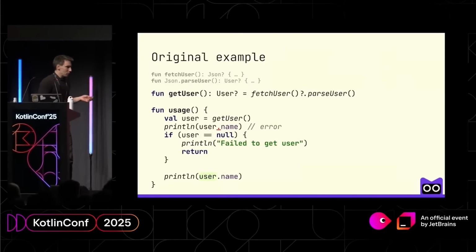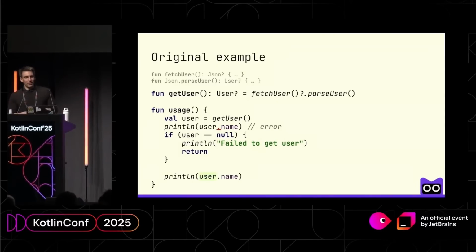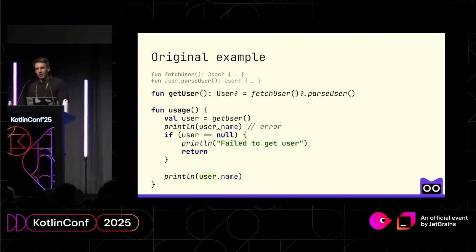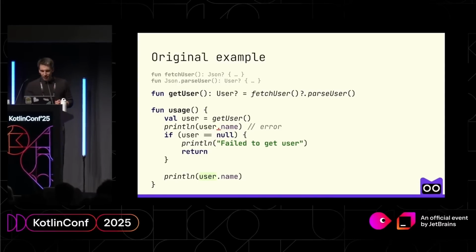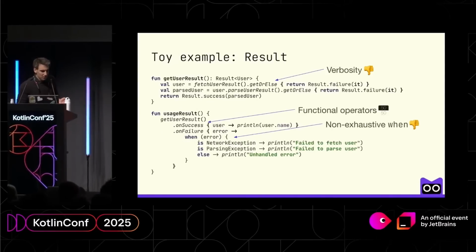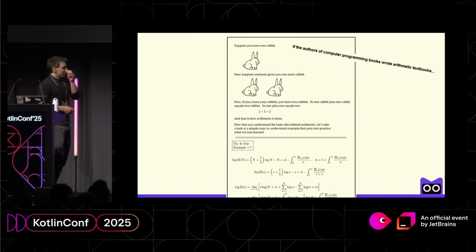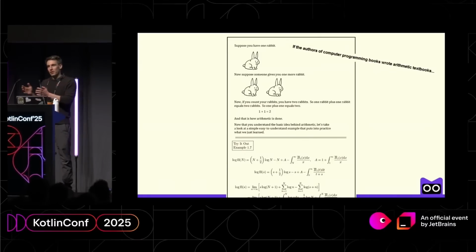And I just want to remind you of the original example that we used in the beginning. Basically, what we are doing is invoking two functions and trying to get the result, and that's it. And here's what we get when we want to write bulletproof code. That reminds me of this classic meme: when we have nullable types, everything is fine.